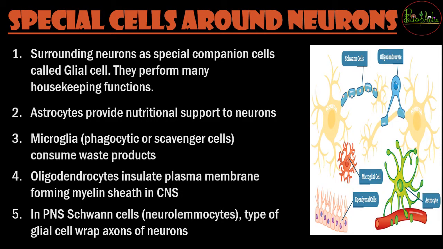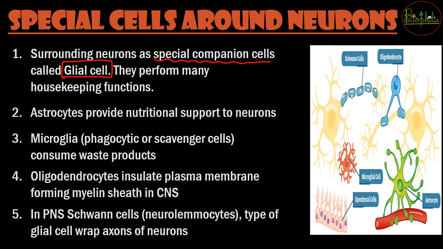Moving ahead to understand some special cells of around the neurons. Neurons अकेले नहीं होते हैं. Neurons, though they are the majority of the cells that belong to the neural system, but they cannot be the single ones to perform. There are many other special cells that also help in the neural system. So there are going to be 5 cells. So first one is going to be the glial cells. So what are these glial cells? These are the cells that are called as special companion cells.